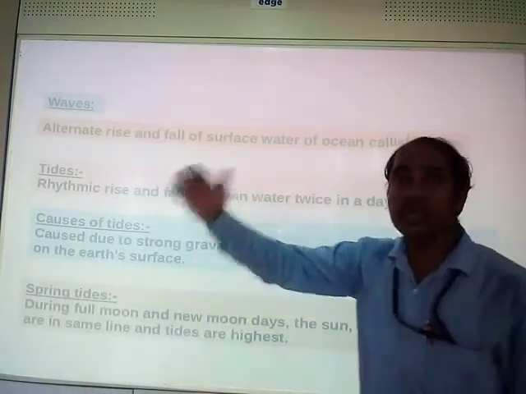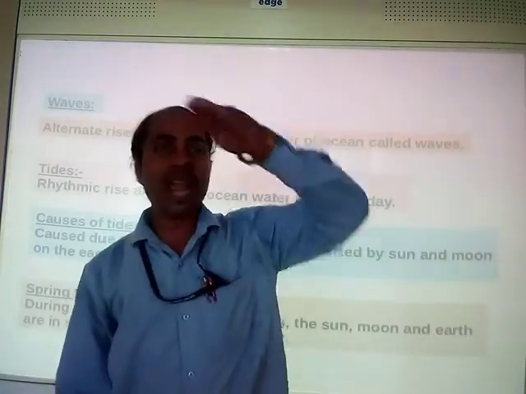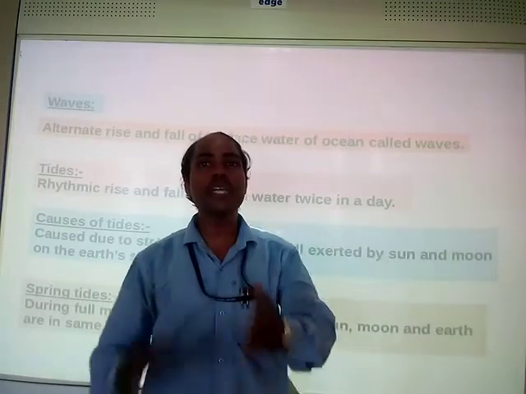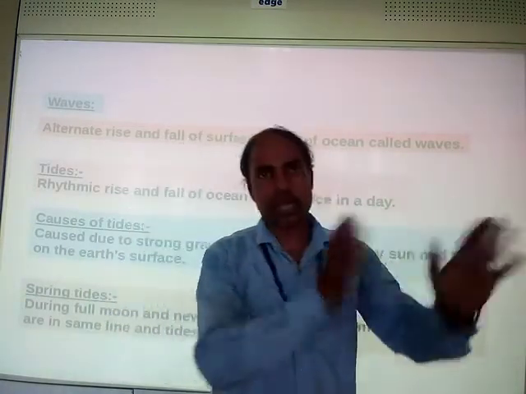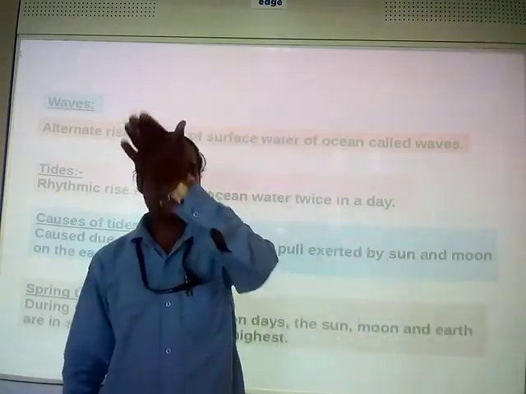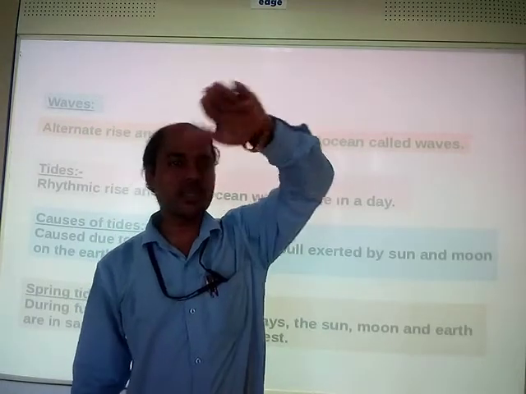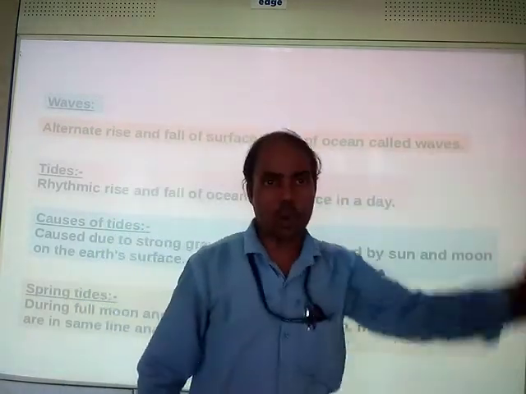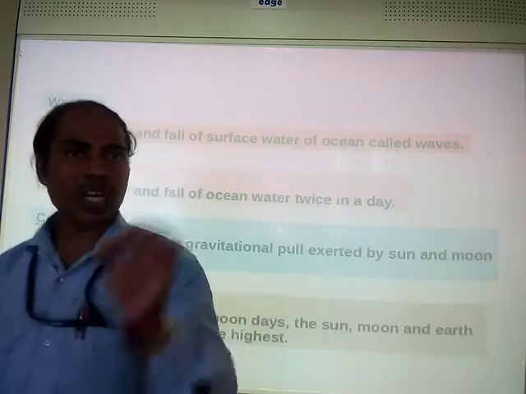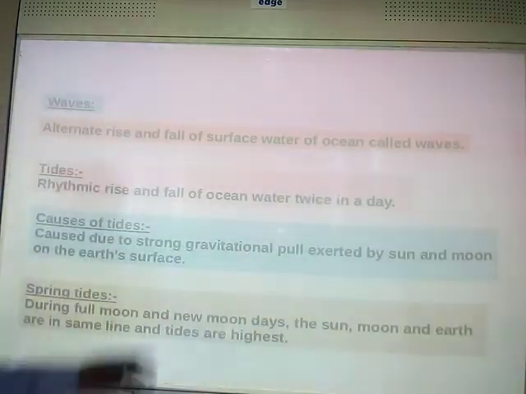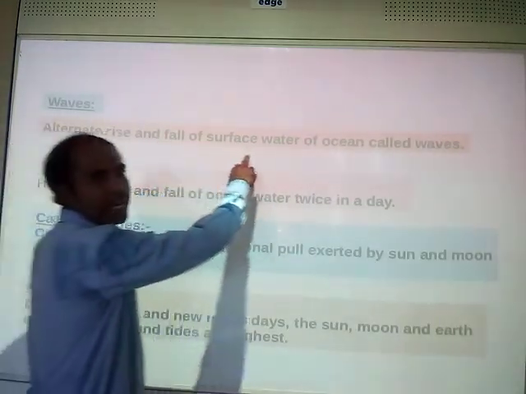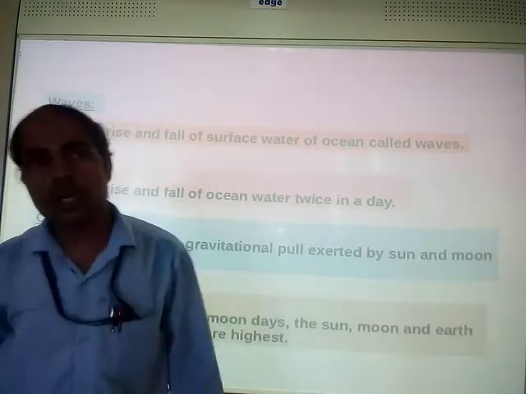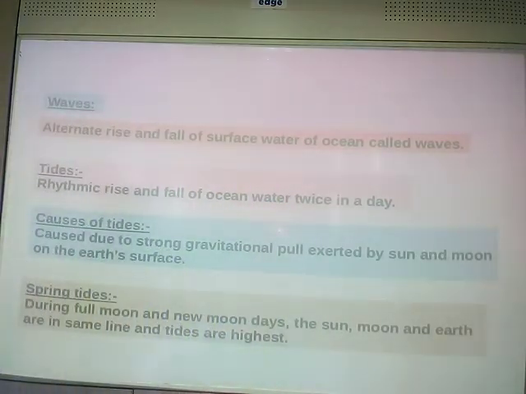Those are waves. Alternate means one after another. So first it rises, then falls, then rises, then falls. This means alternate, one after one. So the alternate rise and fall of surface water of the ocean are called waves.